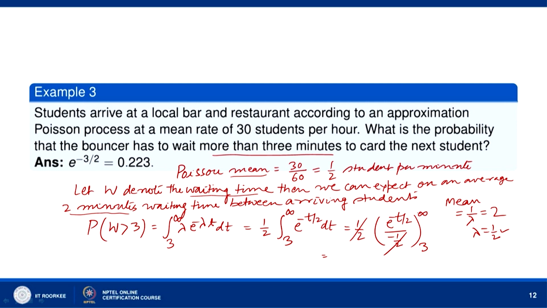When t goes to infinity it will go to 0. Okay. So, we get e to the power minus 3 by 2. e to the power minus 3 by 2 is 0.223. So, the bouncer will have to wait more than 3 minutes, the probability for that is 0.223.